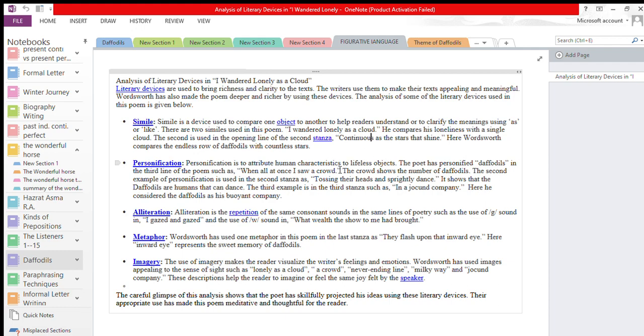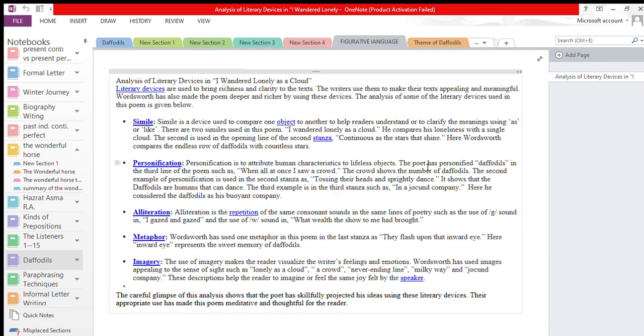Now personification. Personification is giving a human attribute to a non-living thing or lifeless object. The poet has personified daffodils in the third line of the poem, "when all at once I saw a crowd." The crowd shows the number of daffodils. The second example is in the second stanza, "tossing their heads in sprightly dance." It shows that the daffodils are like humans that can dance.